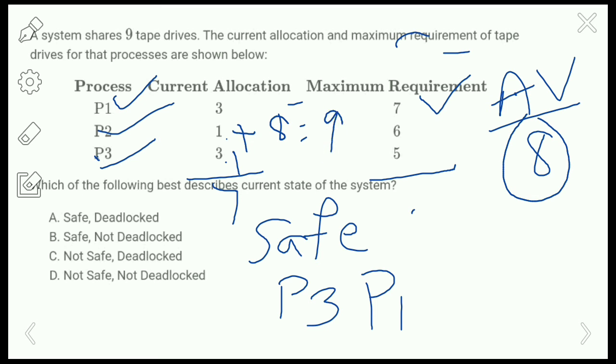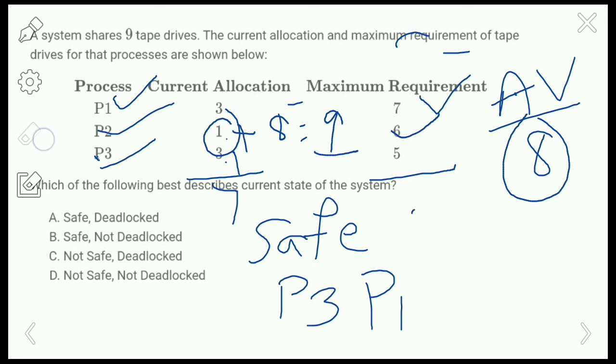Okay, so 9 tape drives are available, but it needs only 6 tape drives. That means the available tape drives are more than the maximum requirement, so it can execute, right? So actually P2 needs only 6 tape drives, but it has the chance to access more. So it can execute successfully, and P2 will release the resource 1, right? Only one tape drive is allocated for P2, so it will release the allocated resource and it will be added to the free available resources.